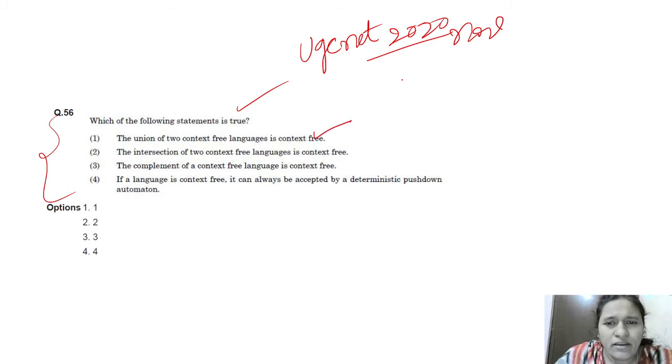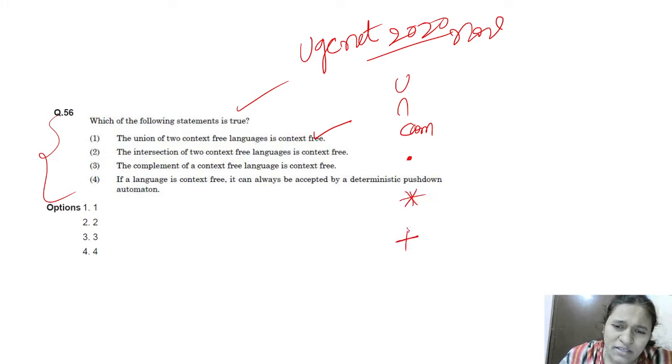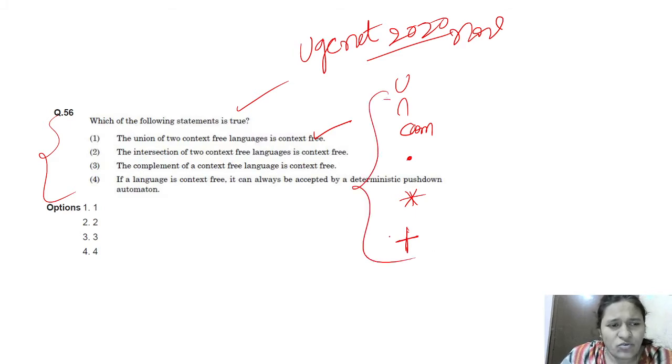Here we will see the different operations: union, intersection, complement, concatenation, Kleene star, and Kleene closure.